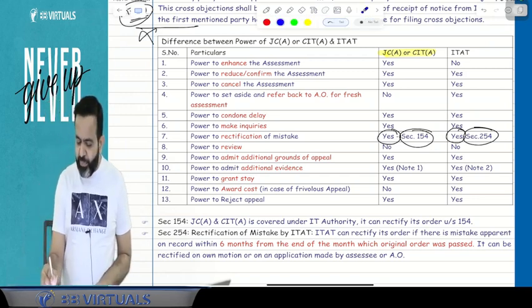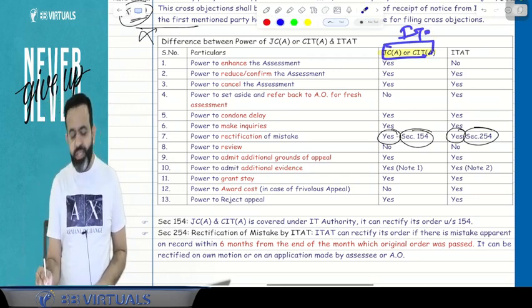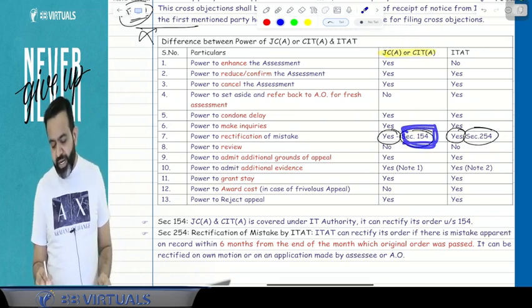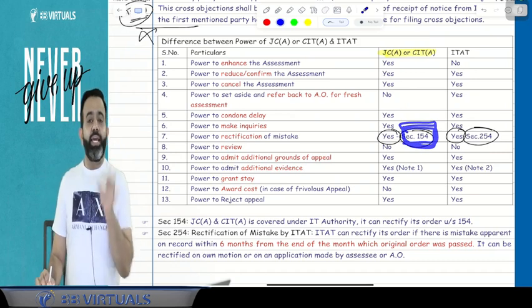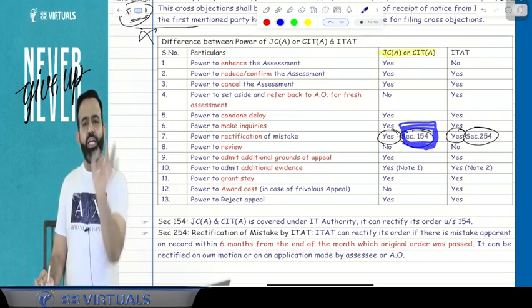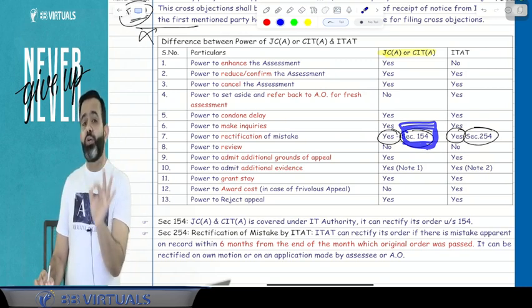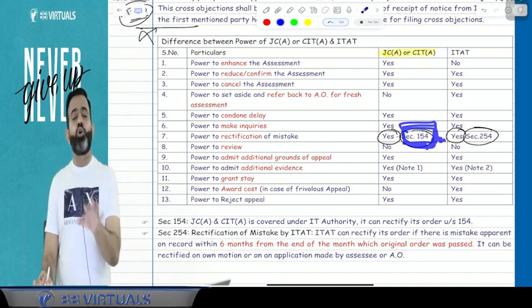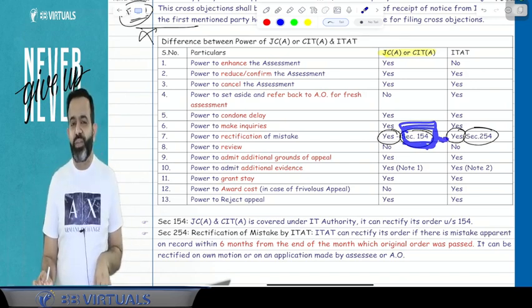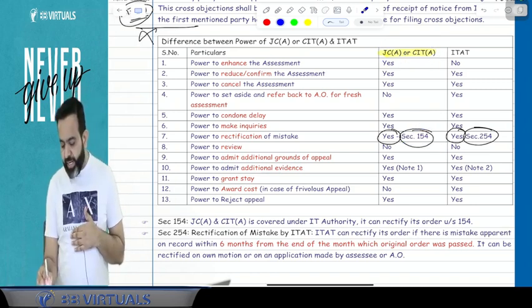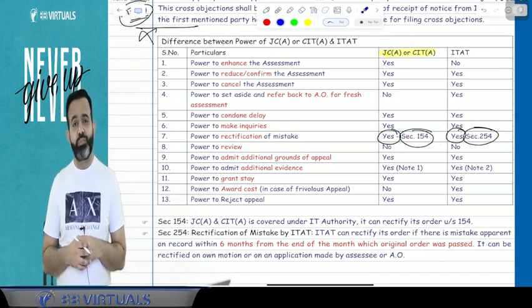You know that JC appeal and CIT appeal is basically an IT authority. And if you remember, we did section 154 in the assessment, and in 154 we discussed that if any income tax authority passes any assessment order or any type of intimation, and there is a mistake apparent on the record, they can rectify within 4 years from the end of the financial year in which the order containing the mistake was passed. So here guys, JC appeal and CIT appeal is an income tax authority, so they can rectify under section 154.